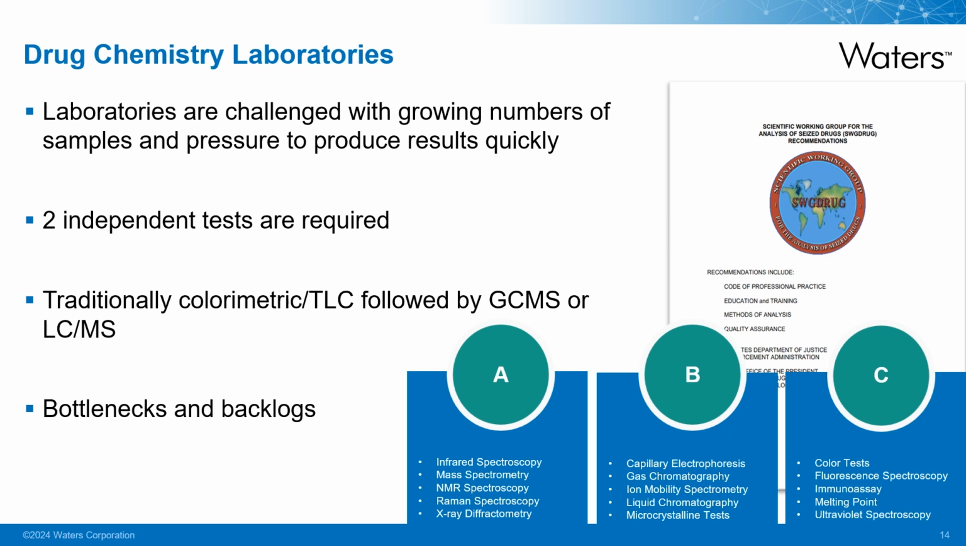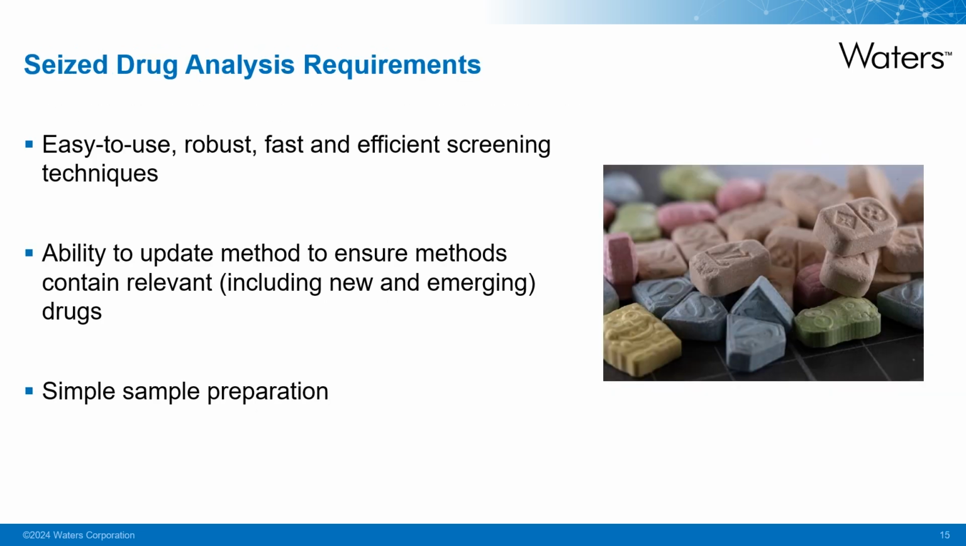TLC analysis can be time-consuming, whilst colorimetric tests are not available for all compounds and can result in a high rate of false positives. This can lead to more samples requiring further analysis, which can lead to sample bottlenecks and backlogs. Drug control and forensic chemistry laboratories require screening techniques which are easy to use, robust, fast, efficient, and reliable. The ability to update screening methods quickly is also of benefit due to the constant emergence of new drug substances. A simple and fast sample preparation procedure is also required.